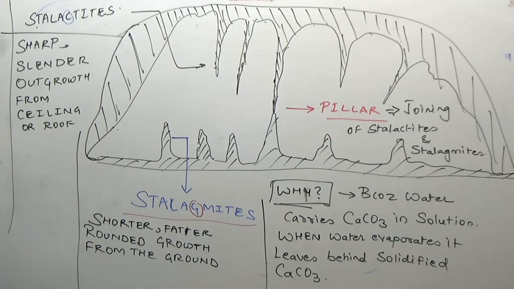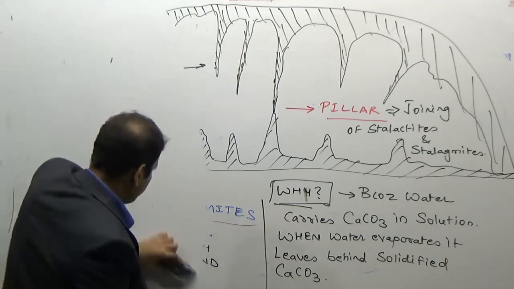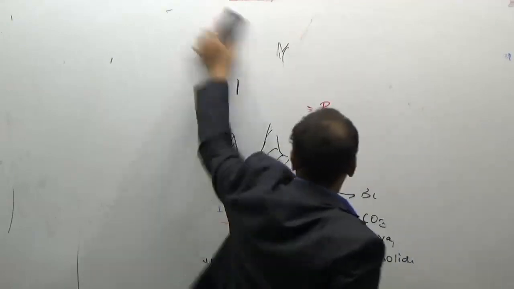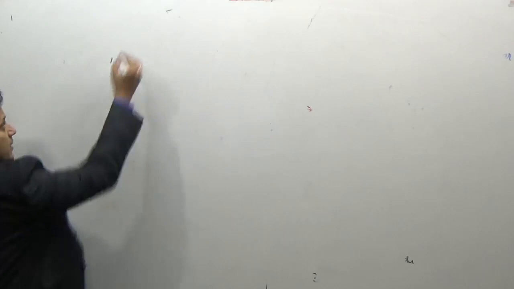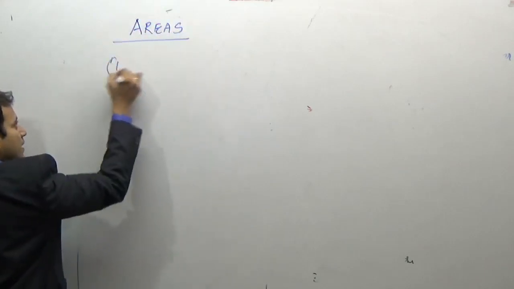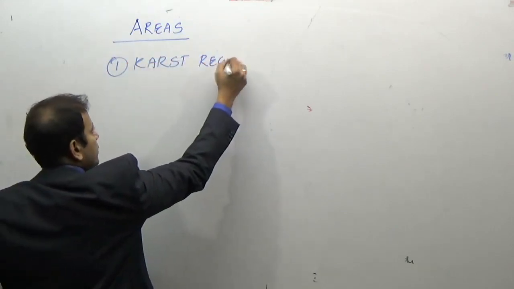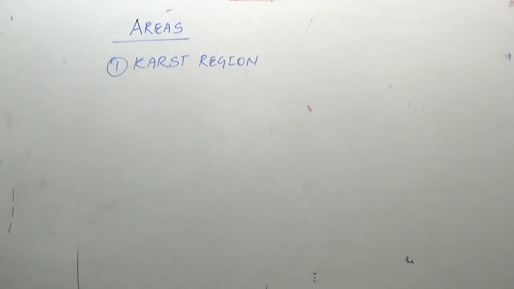Now, which are the areas in the world having karst topography? One, the Karst region of erstwhile Yugoslavia.